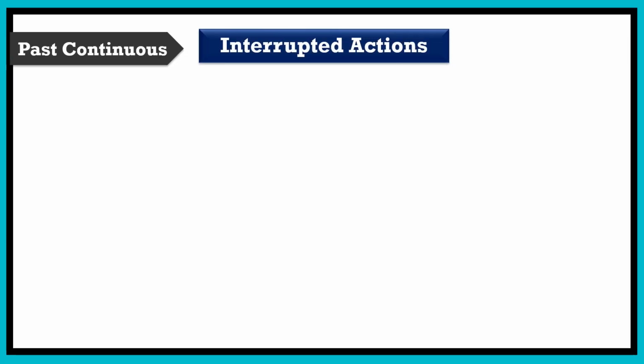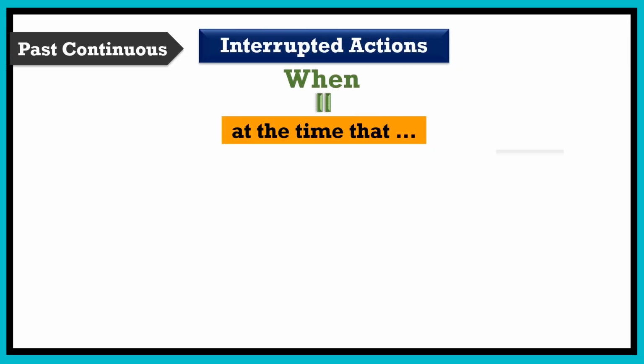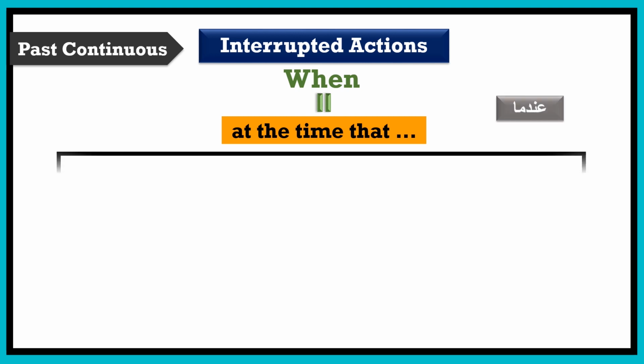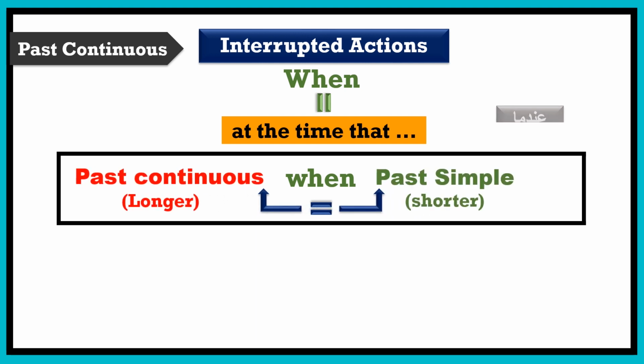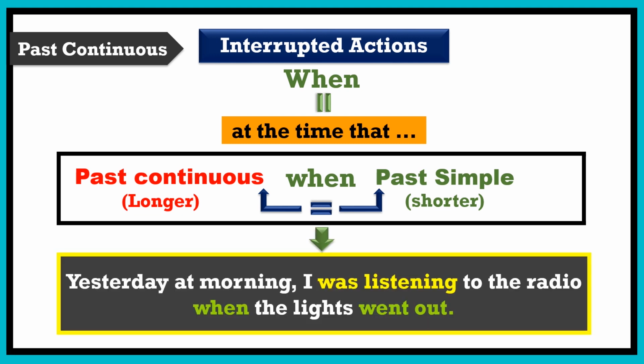Another important usage of the past continuous can be illustrated in compound sentences combined with the conjunction when, which means at the time that. This is used to indicate how a longer action was interrupted by a shorter one. Have a look at this example. Yesterday morning, I was listening to the radio when the lights went out.